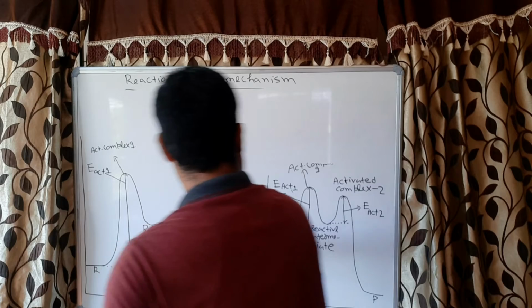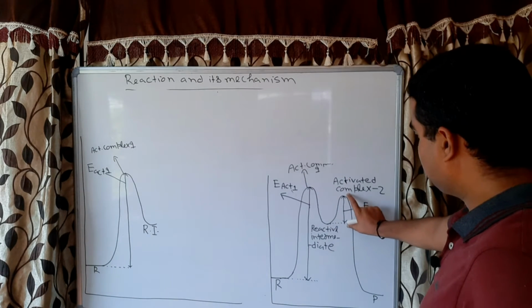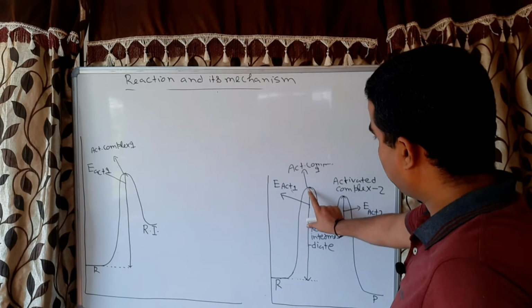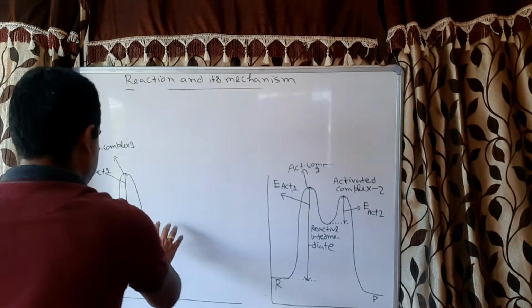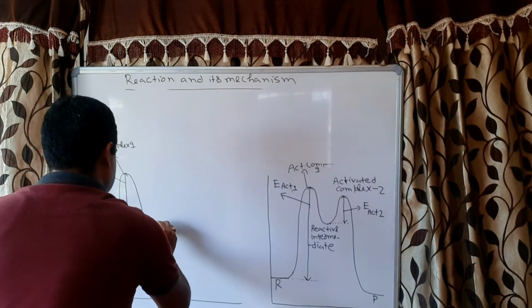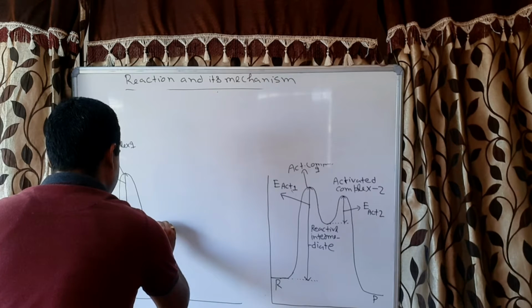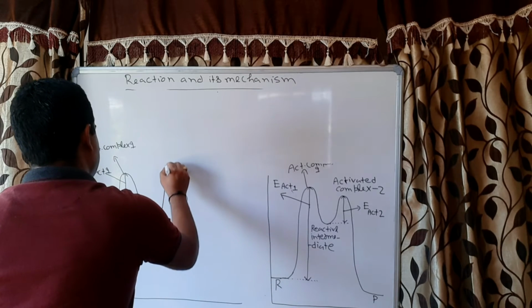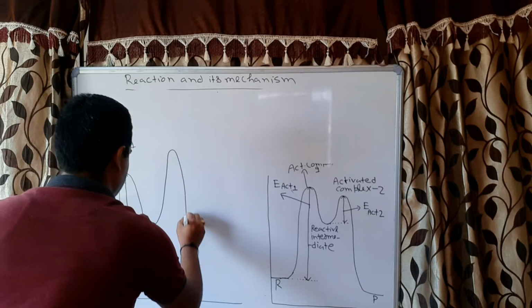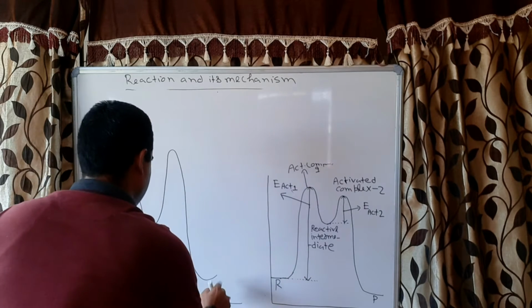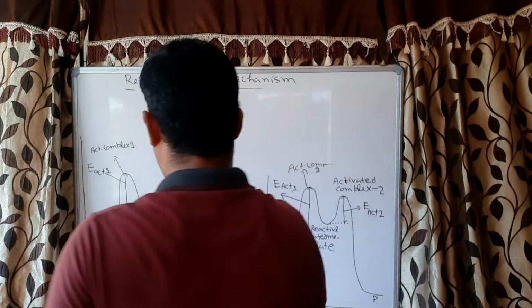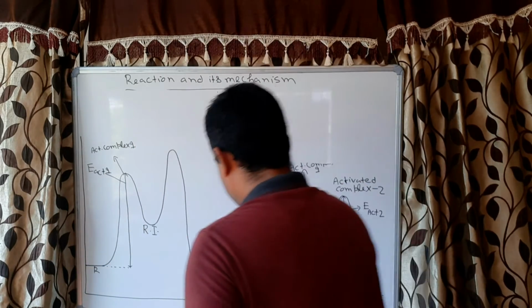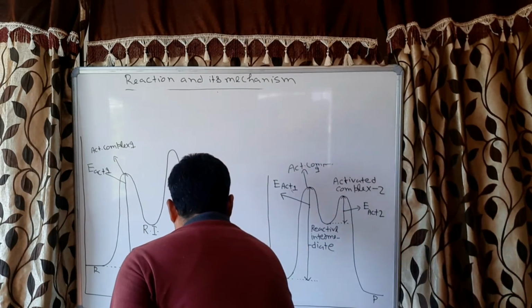Now what will happen? In this case, this energy is lesser than the first activation energy. Now in this case, the reactive intermediate will have more activation energy, correct. This is the product.